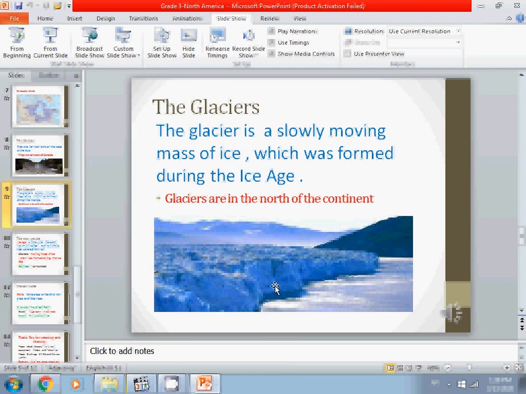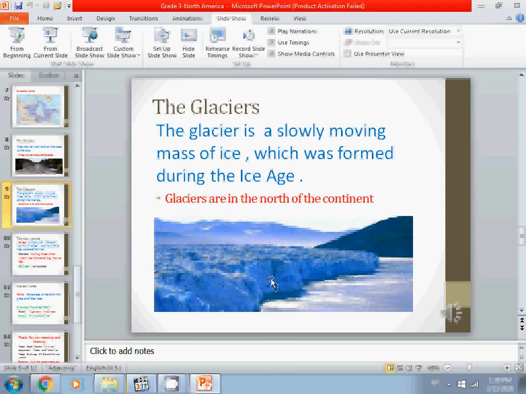So a long time ago, most of the earth was covered with ice. It was so much colder than now, very frozen and cold. Most of the earth was covered with ice. Yes, amazing. Okay, so when this time ended and all the ice on earth started to melt, what was left? The glaciers, especially in the very north and the very south parts of the earth, near the North Pole and the South Pole. Why? Because the North and South Poles are away from the direct sun rays. So it's very, very cold and frozen areas, the North Pole and South Pole.